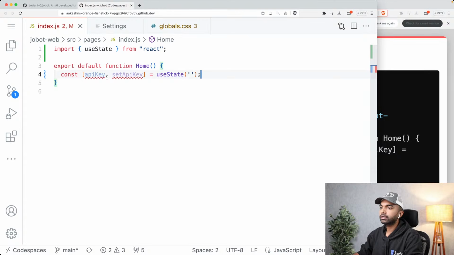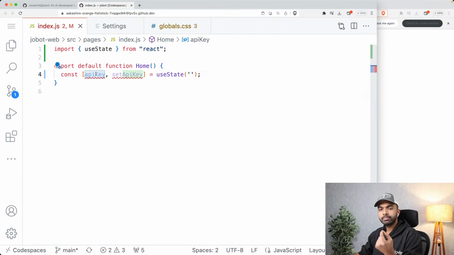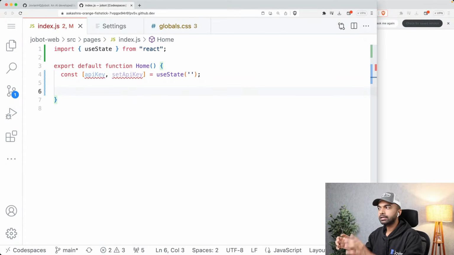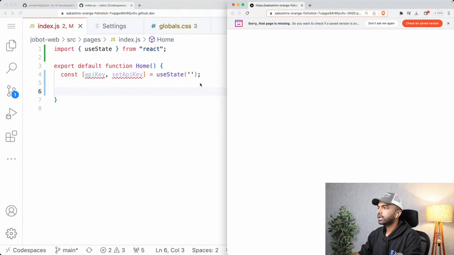useState returns two things. It returns a variable and then it returns a function to set the value of that variable. And we might want to set the value of the variable when a button is clicked or when somebody pastes something into an input, etc. Okay, so we have apiKey and setApiKey. And now let's create a simple navigation bar.